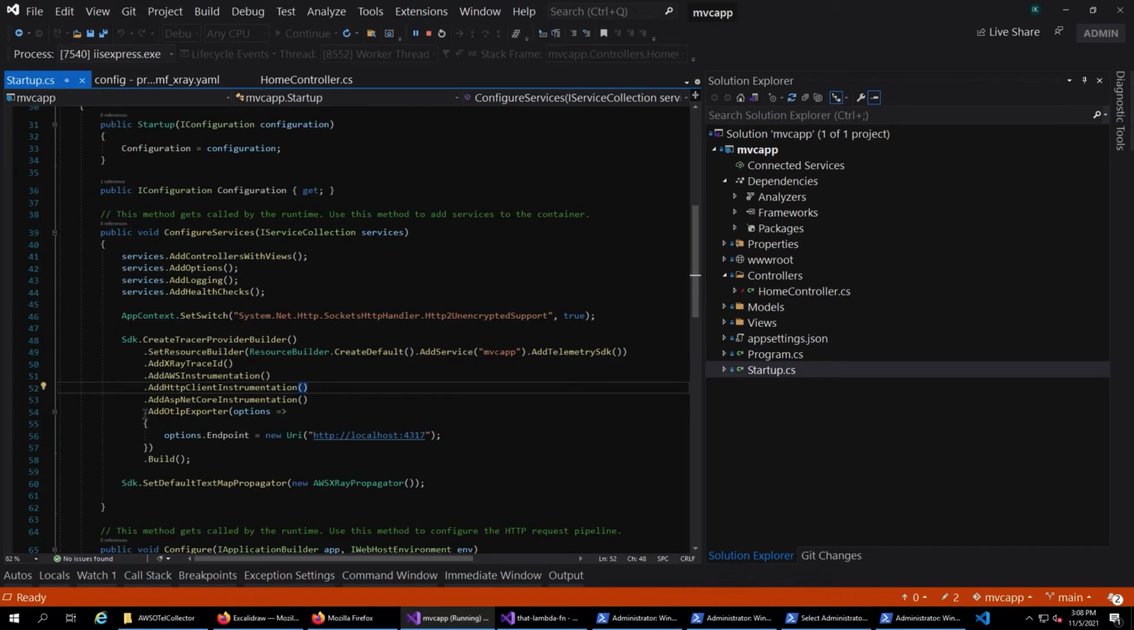With this add OTLP exporter method, I'm configuring the application to export the traces to my OpenTelemetry Collector at this port. This is the port to which the traces are being exported, from where my OpenTelemetry Collector picks them up and sends them to the AWS X-Ray destination. I've also named the application MVC app, and I would see these traces in AWS X-Ray.